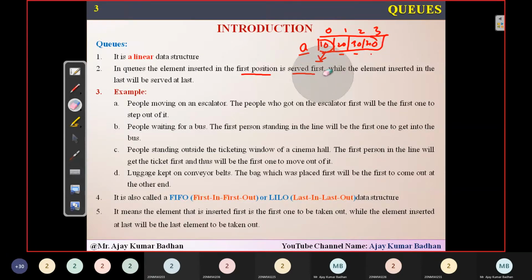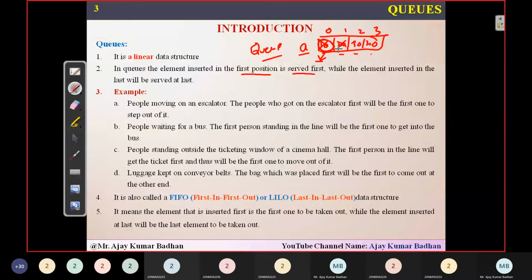Suppose you want to remove an element from the queue. You have to remove the element from the beginning. The first element you inserted will be the first element removed. What is the first element I have inserted here? 10. So this 10 will be removed first.